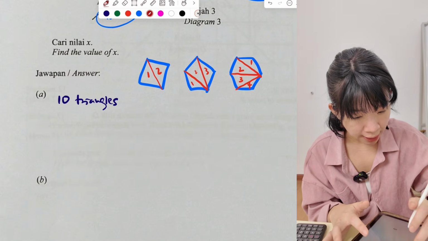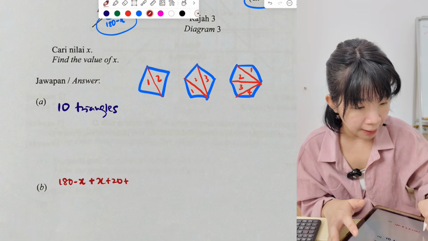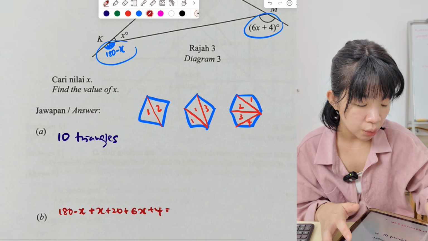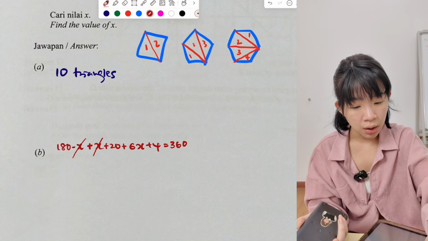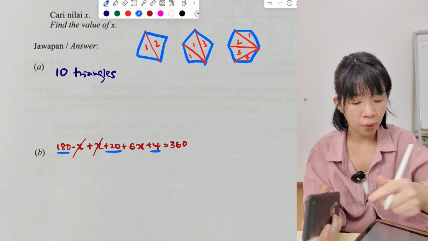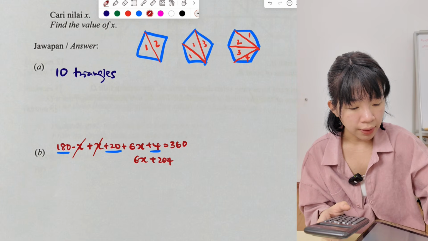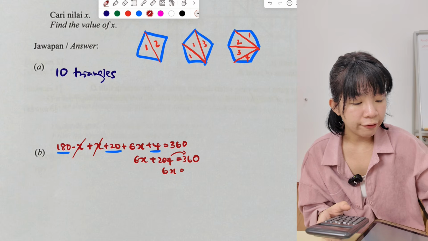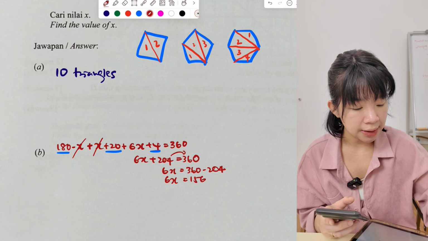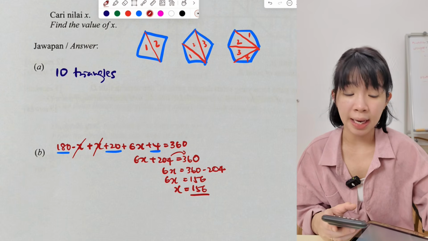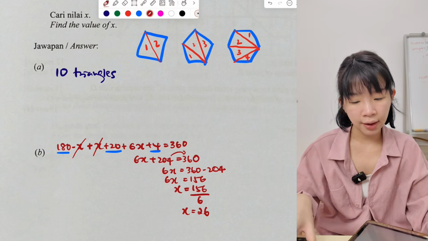So now we can add everything up. We have 180 minus x plus x plus 20 plus 6x plus 4 equals 360. Now we can find x. Negative x plus x, this one is no more. So 180 plus 20 plus 4 is 204. 6x plus 204 equals 360. 6x equals 360 minus 204, so 6x equals 156. x equals 156 divided by 6, so x equals 26. Done. Let's go to the next one.